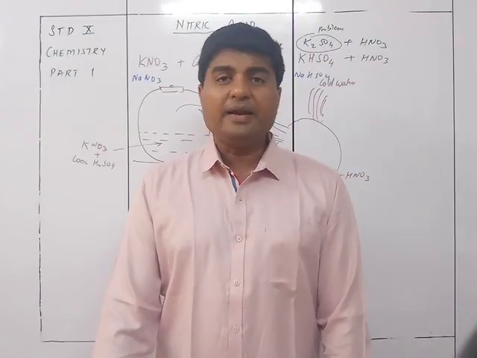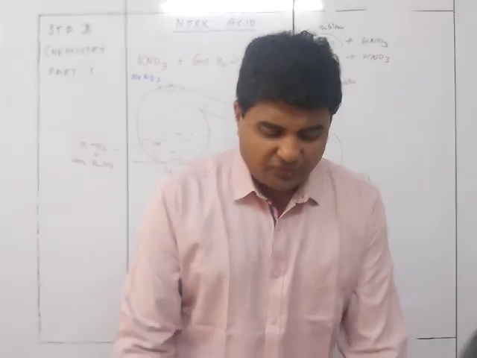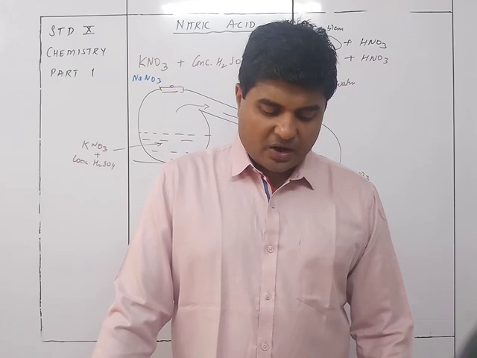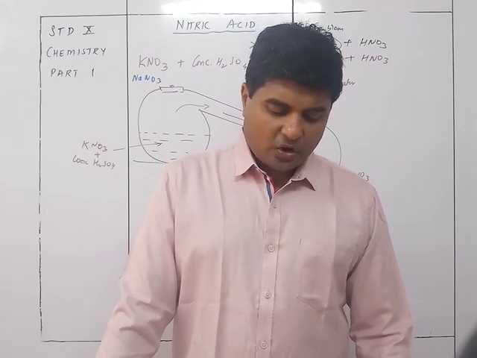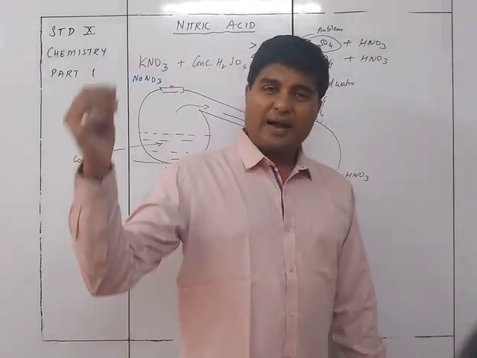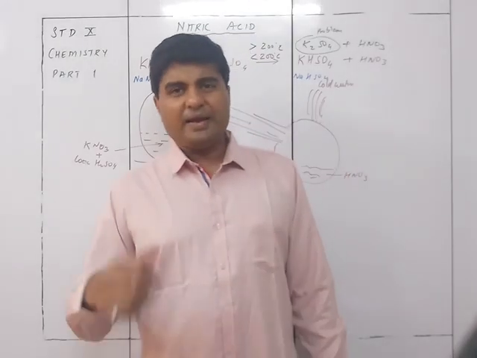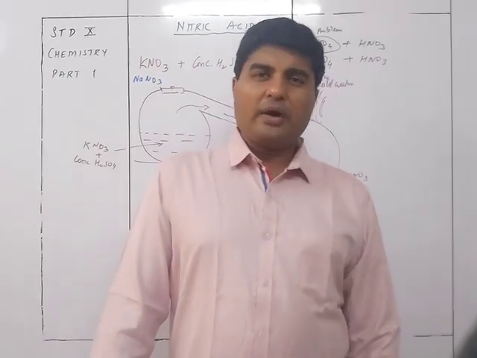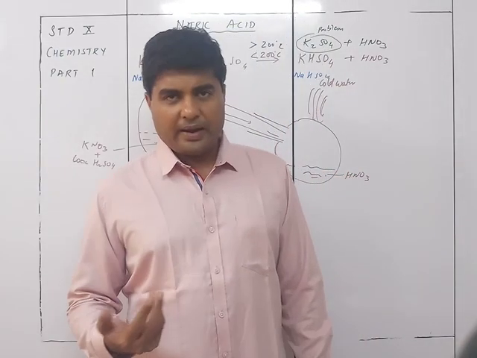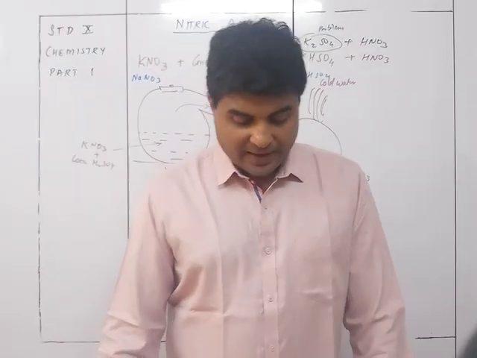First, you can bubble air or carbon dioxide inside, which drives out the reddish brown nitrogen dioxide from the warm acid and further oxidizes nitrogen dioxide to nitric acid. So we add a certain amount of carbon dioxide or air, bubbling it into that particular glass bottle. The nitrogen dioxide will be driven out, and it is also going to get oxidized to form nitric acid.